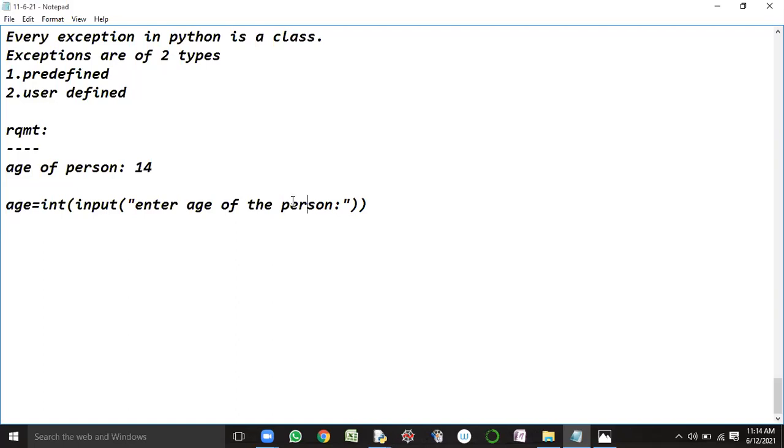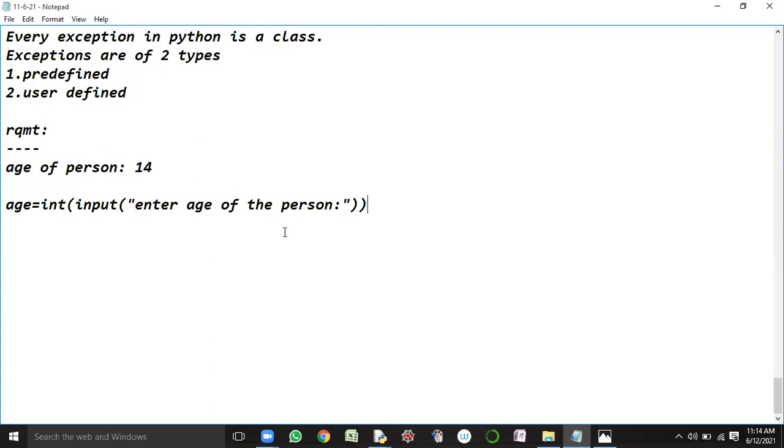Yes, sir. So with the help of predefined exceptions, can I fulfill the requirement? No, sir. For restricting a person who is having an age less than 18, is it possible? No, it is not possible. So I have to define my own exception, isn't it? Yes, sir. I have to define my own exception.